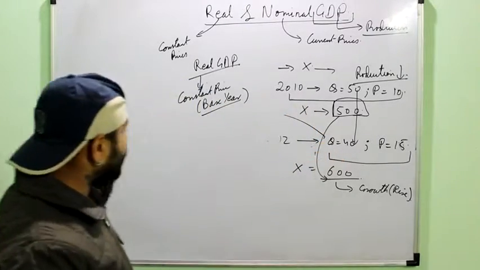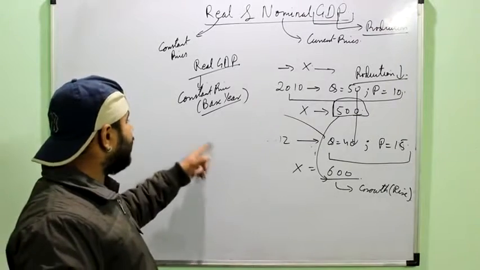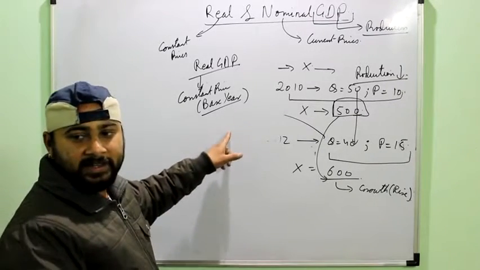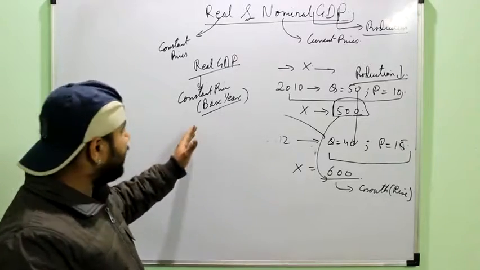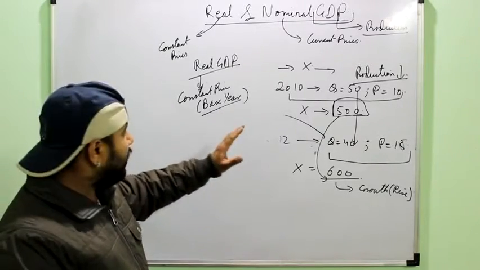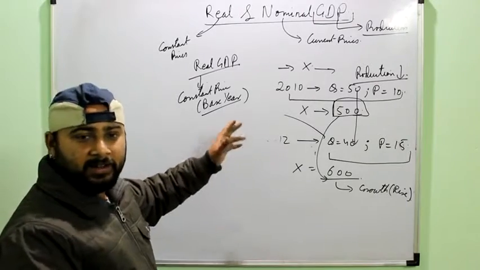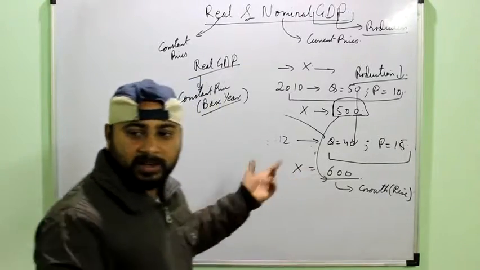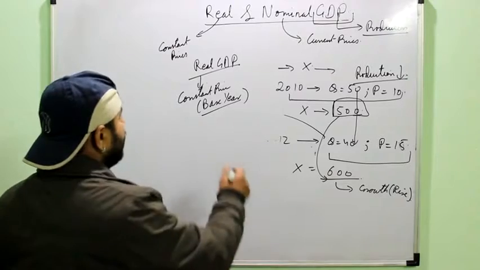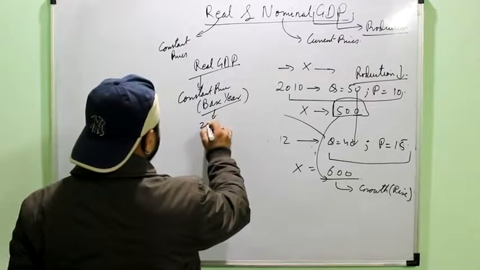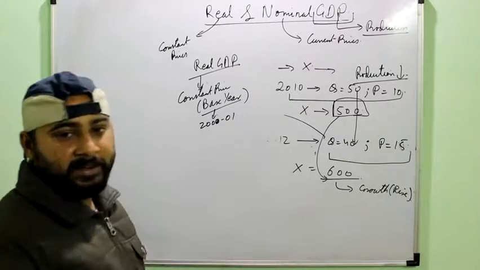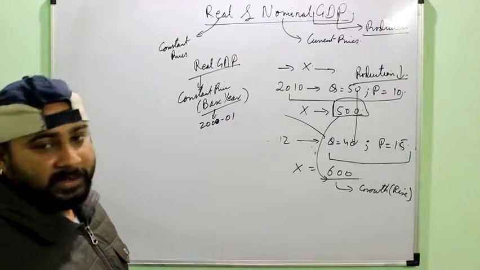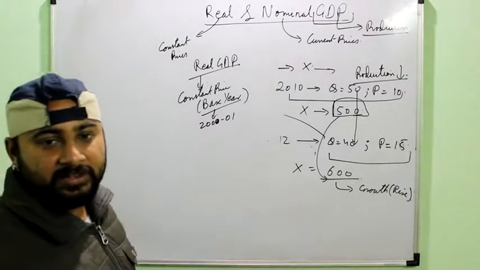Say for example, if I have to select the base year for the Indian economy, I would select a year in which there hasn't been any drought or famine or any such calamity, or any abnormal profit or fortunate gain which may not occur again. Right now the base year of the Indian economy is 2000-2001. Earlier it used to be 1996, earlier it was 1990, so it is changed according to the changes in the circumstances.